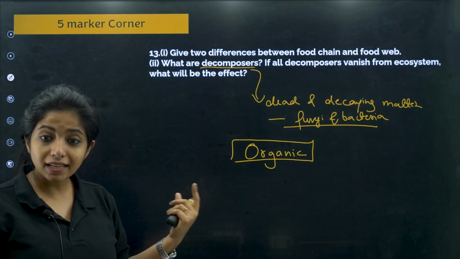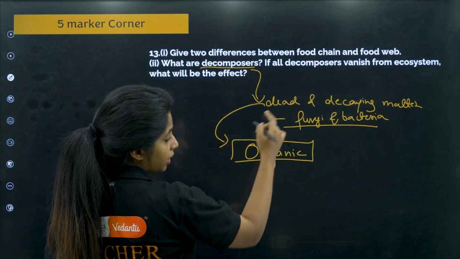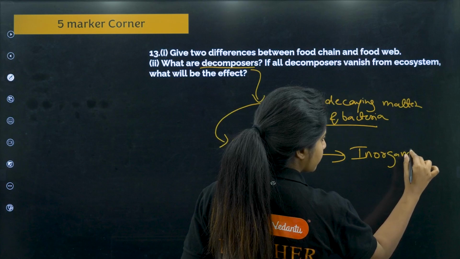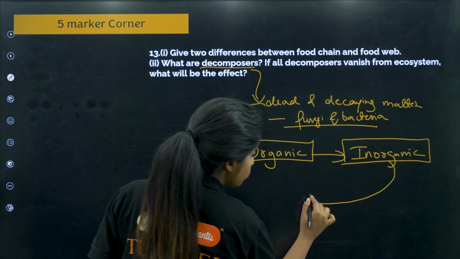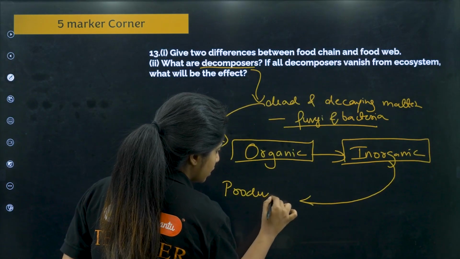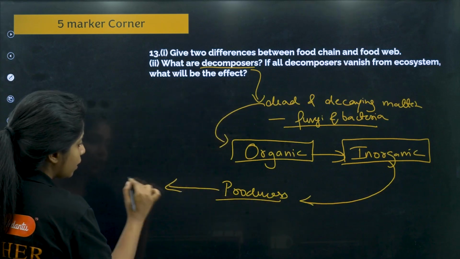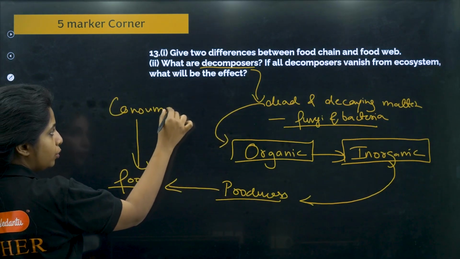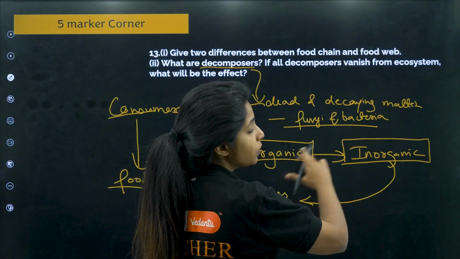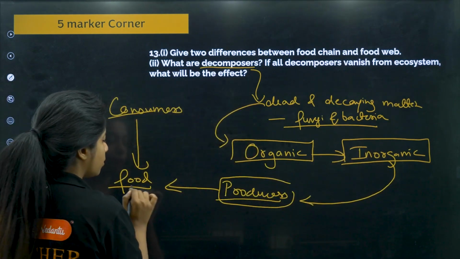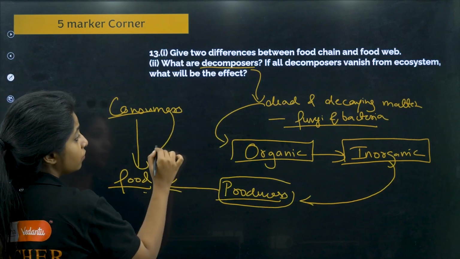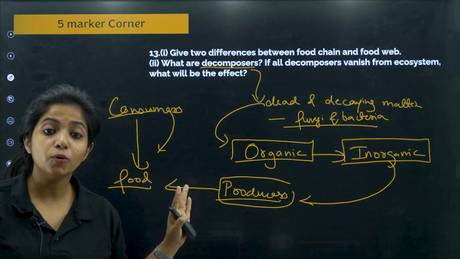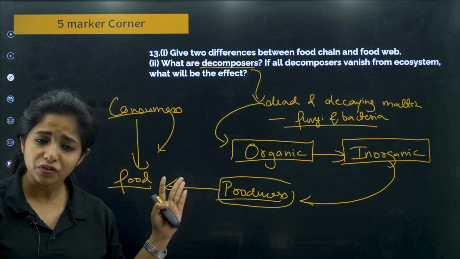Next thing, the usual job of these organisms was to break down organic things into inorganic things. And these inorganic substances were being used by producers, that is basically the plants, to make food on which all the other consumers are dependent. So if these guys are not performing this function, the producers won't be able to perform theirs, and if that is not happening, do you think we can survive? No, you are going to cause a huge amount of trouble to the whole ecosystem. So decomposers are really important.